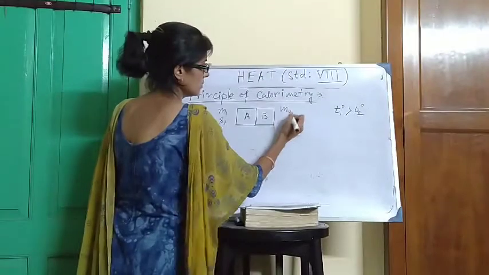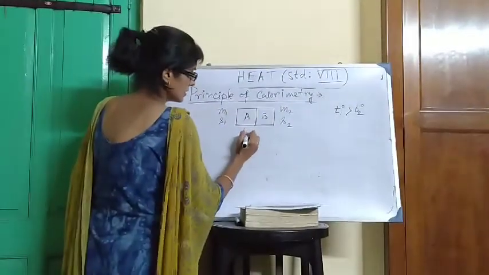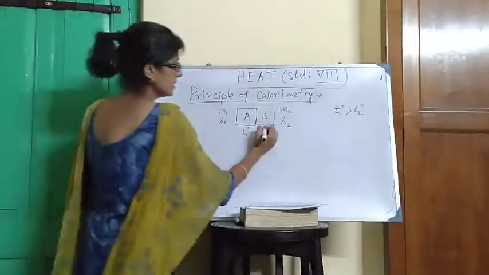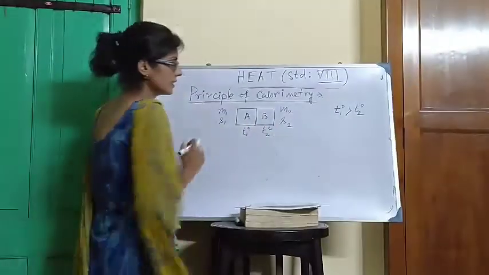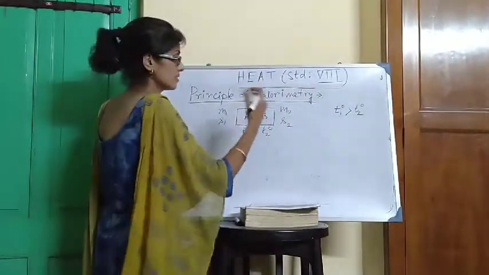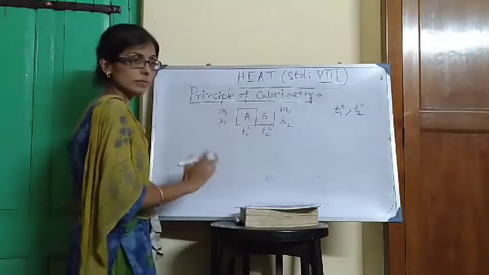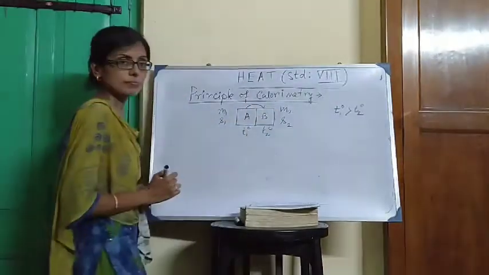Mass of body B, M2, specific heat is S2. T1 degree is the temperature of the first body. T2 degree is the temperature of the second body. Since T1 is greater than T2, we know that heat is transferred from higher temperature to lower temperature. So heat will be transferred from body A to body B.